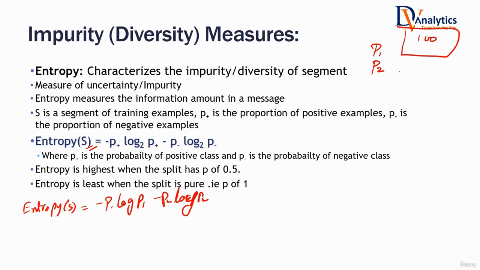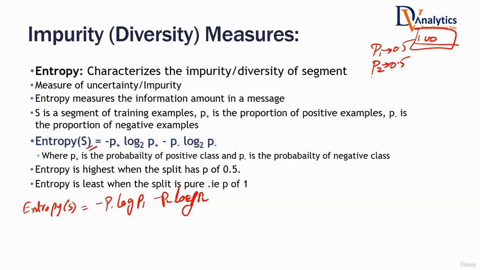In which scenario will you say this set is very much impure, totally diverse, totally random? What value of P1, what value of P2 will lead to a totally impure, totally random, very high entropy? 50-50. If P1 is 50%, the probability of class 1, and the probability of class 2 is 50%. If there are 50 buyers and 50 non-buyers, can I say that is totally impure? That's the worst thing that can happen. Think about it, all of you. Would you agree with that?